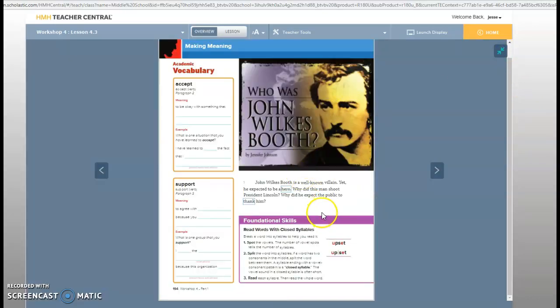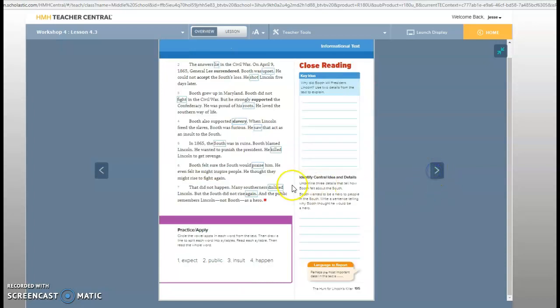As we read: John Wilkes Booth is a well-known villain, yet he expected to be a hero. Why did this man shoot President Lincoln? Why did he expect the public to thank him? The answers lie in the Civil War. On April 9th, 1865, General Lee surrendered. Booth was upset. He could not accept the South's loss.